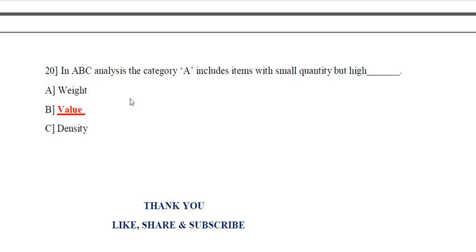Last question, question number 20. In ABC analysis, the category A includes items with small quantity but high value. The answer is high value.